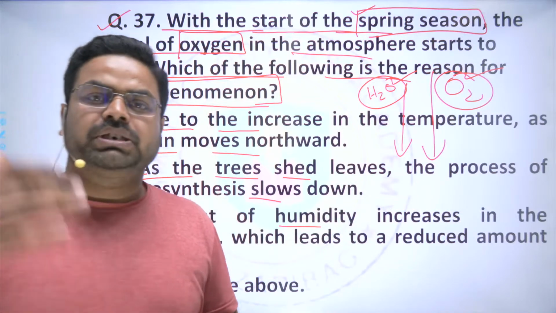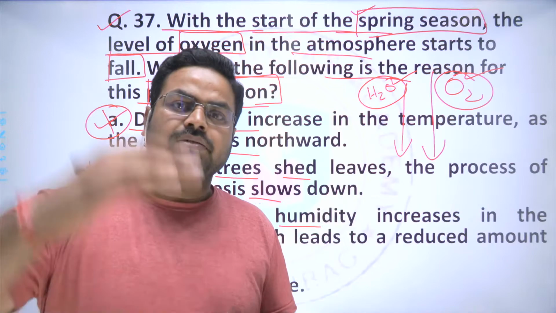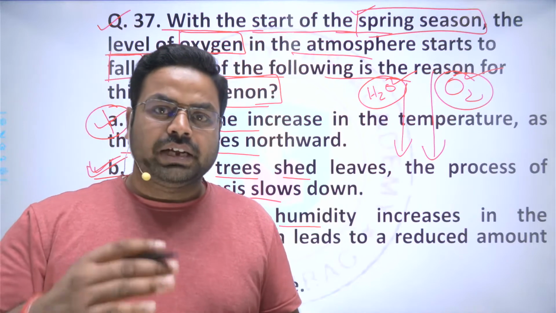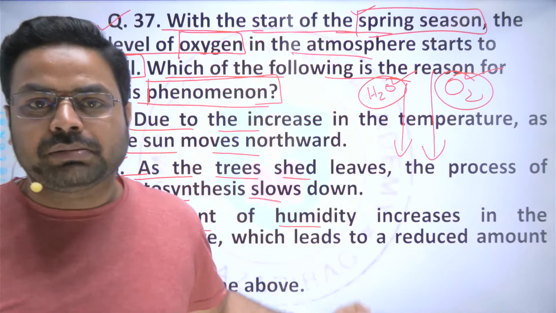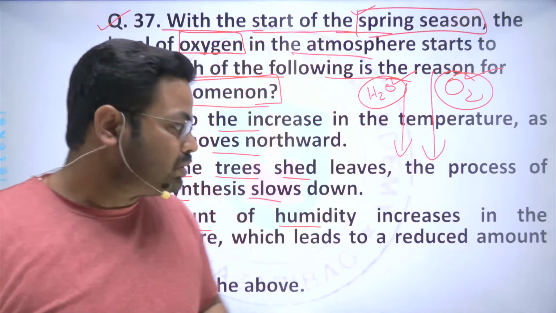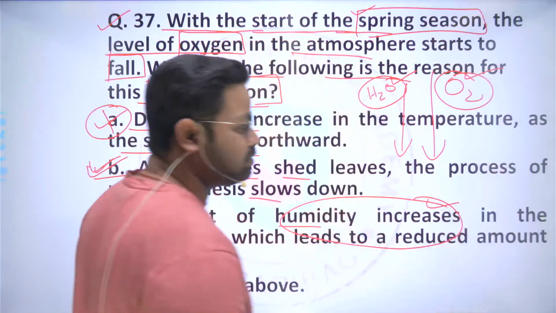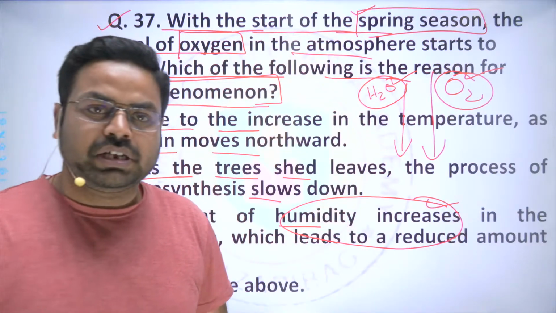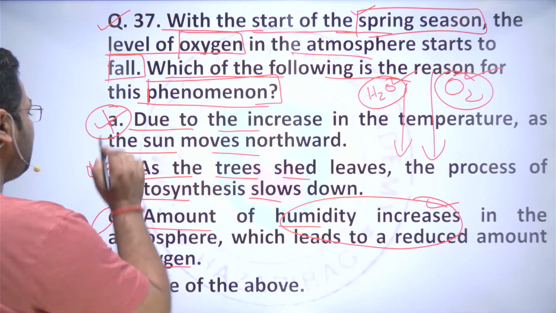So the saturation level, the level at which the air gets saturated, that will be also higher, and that is why there will be less amount of humidity that will be available in the atmosphere. So this is not going to be the situation at all, and that is why the option C cannot be the answer. So only we are left with the option B.